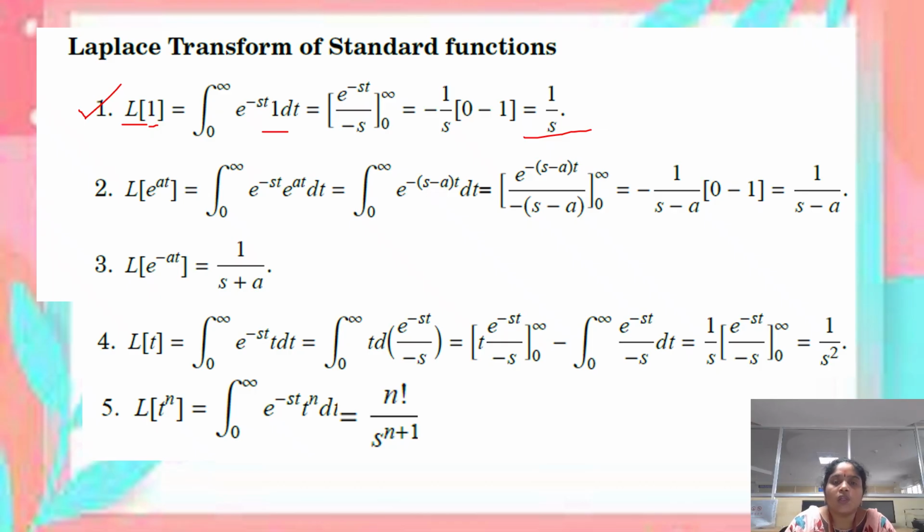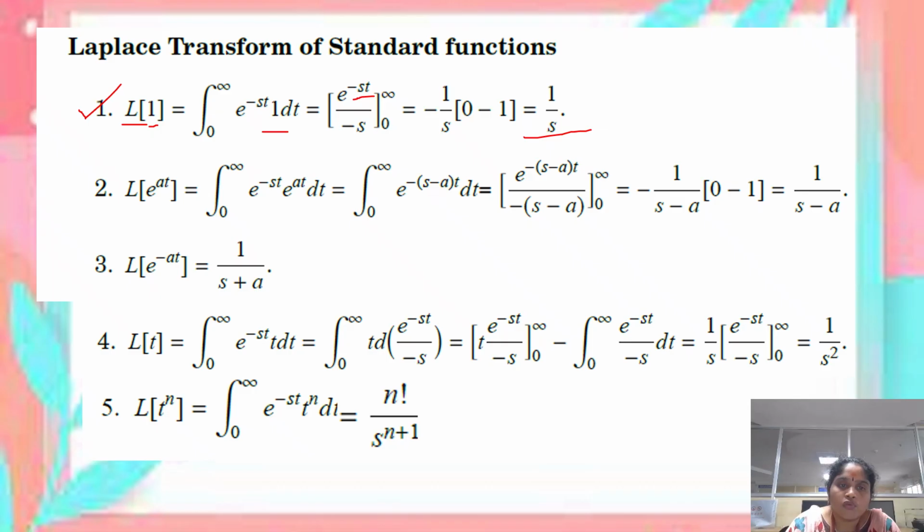When we apply the upper limit infinity for t, we get e power minus infinity, which is nothing but 0. So when we apply the upper limit, it becomes 0. Then minus the lower limit: when we replace t by 0, we get e power 0, which is nothing but 1. So totally, minus 1 by s of 0 minus 1, it becomes 1 by s.